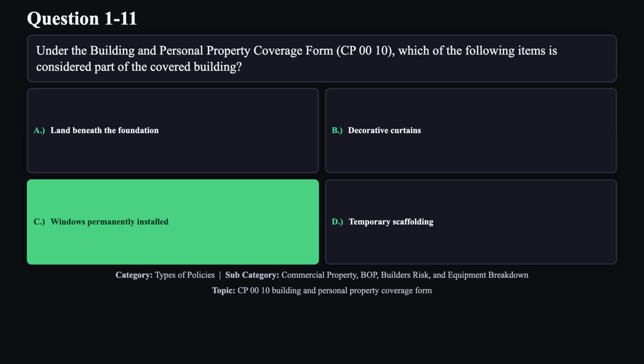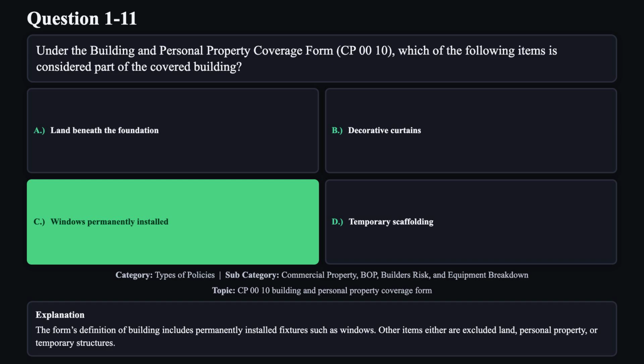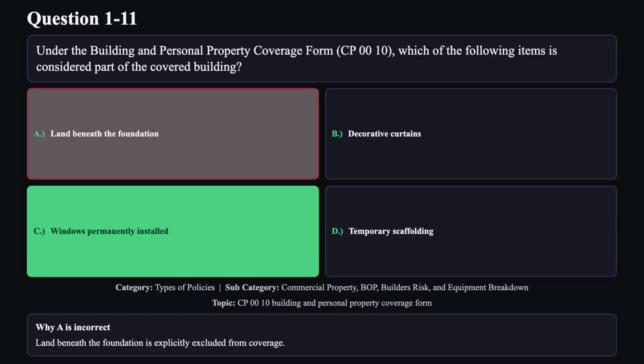The correct answer is C. The form's definition of building includes permanently installed fixtures such as windows. Other items either are excluded land, personal property, or temporary structures. Reason A is not correct. Land beneath the foundation is explicitly excluded from coverage.